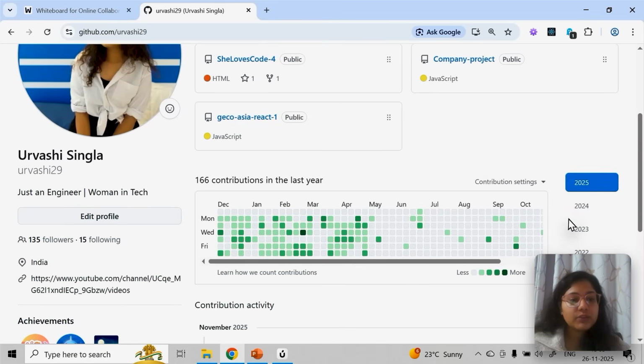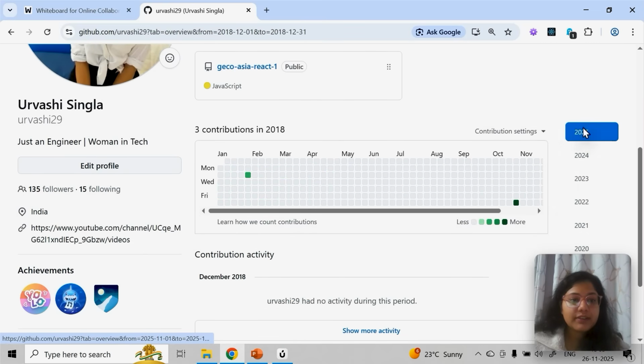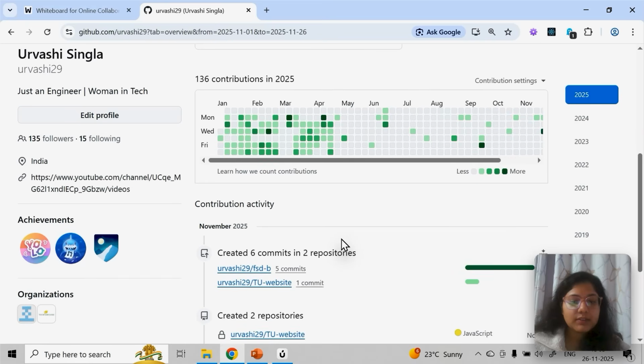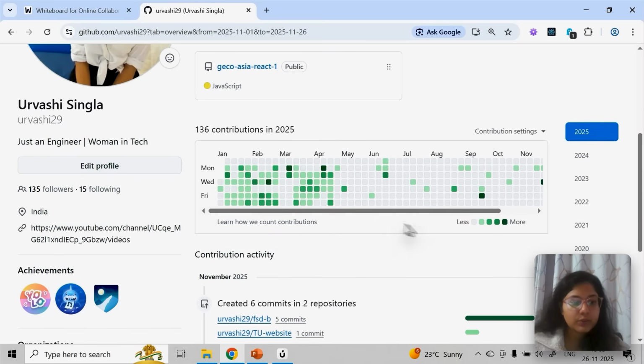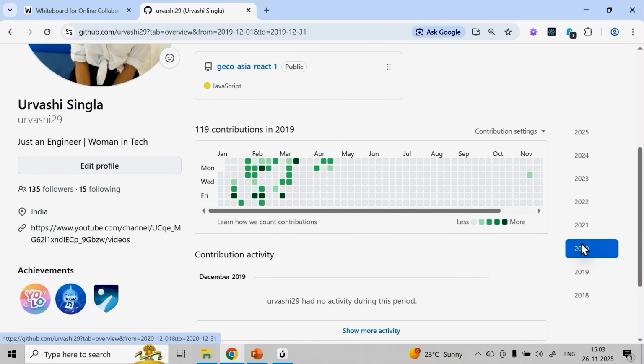You can see which year, so you can see I started in 2018. From there till here you can see all the contributions clearly. Whatever contribution has been made, you can see it here. Like I'm into edtech, I'm into instructorship, so I have contributions accordingly. In here I was working as a developer, so you can see my contributions are accordingly.